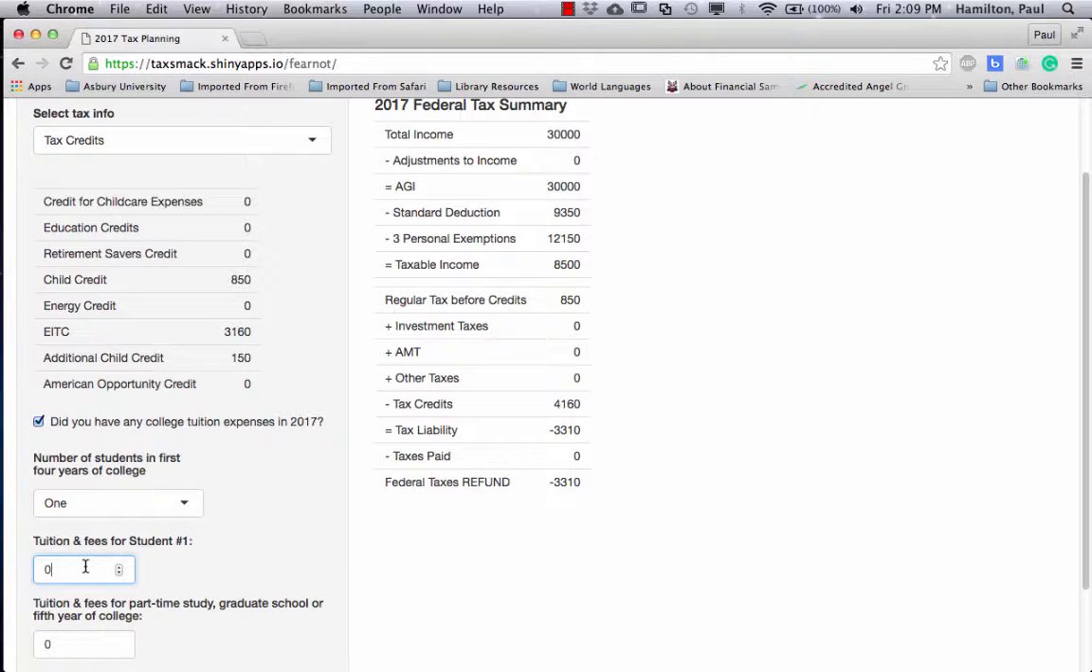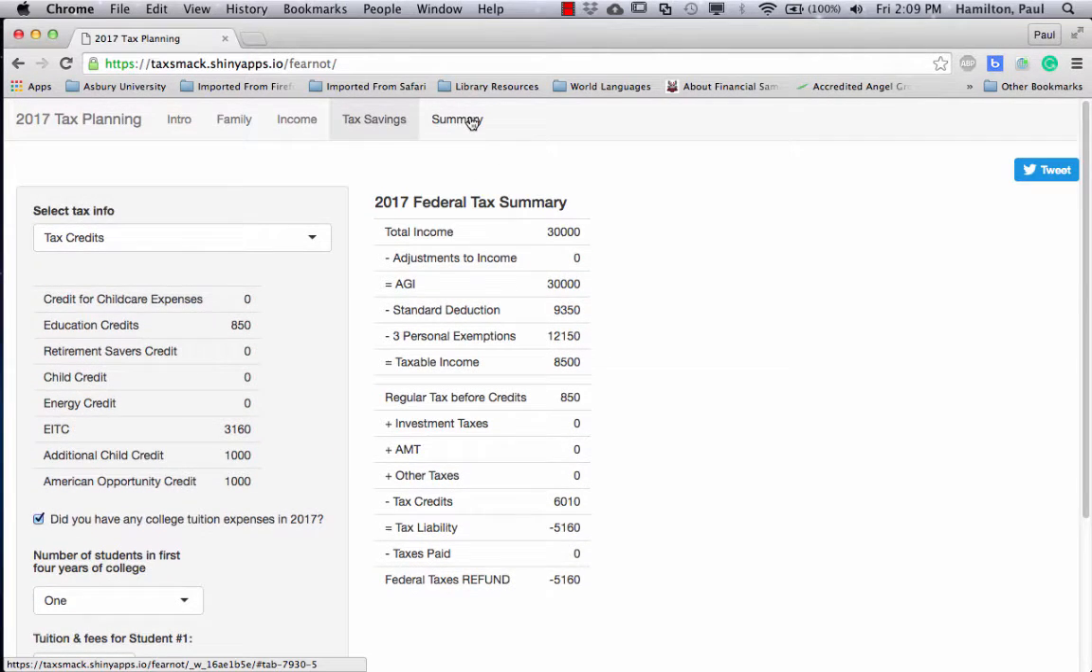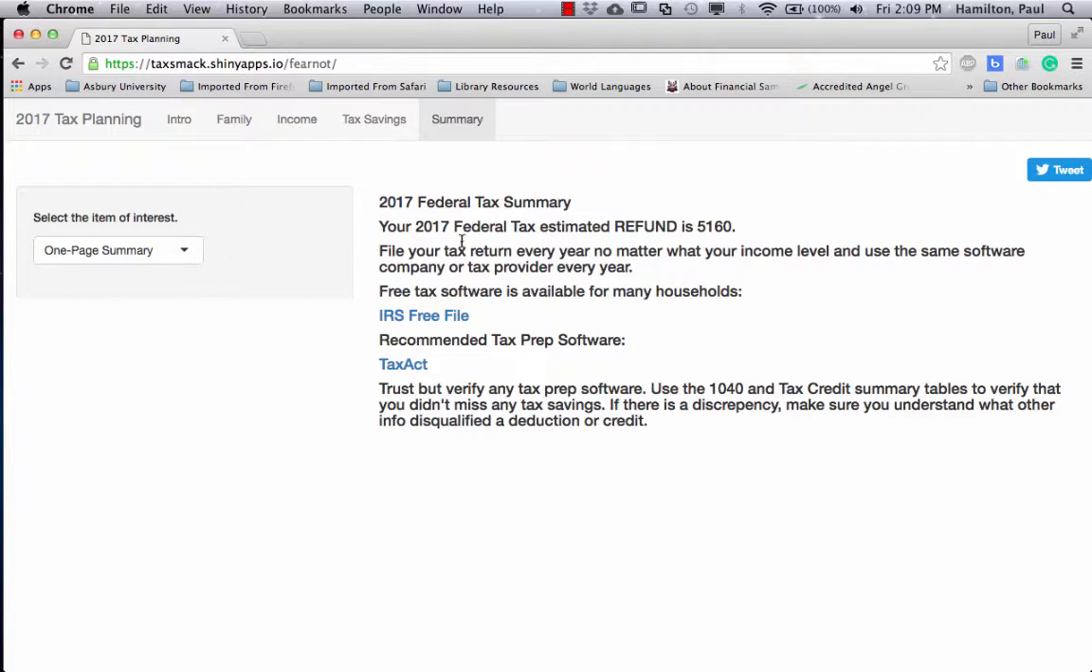One student, she paid, say, $4,000 tuition. Okay. And again, it does all the math for you. This is all summarized over here to the right, and probably what most people are interested in is right here. This family with a modest income, 2 children, they pay no taxes during the year, and they receive a refund, an estimated refund, I say, 5,160. On the summary page, you get a repeat of that.